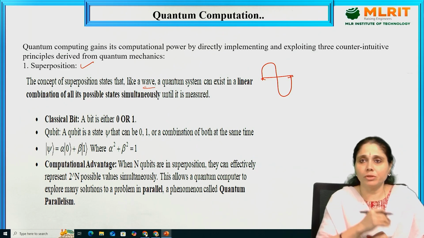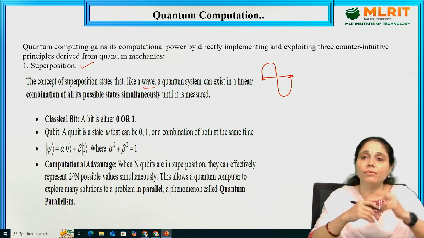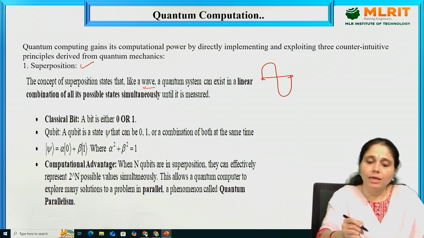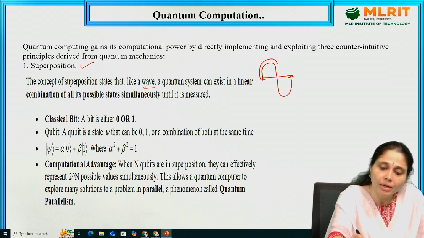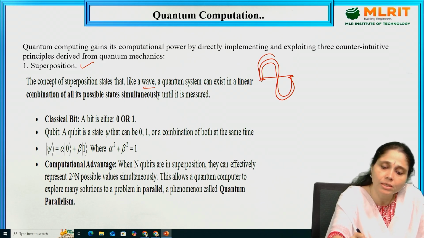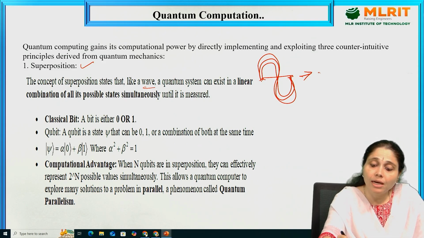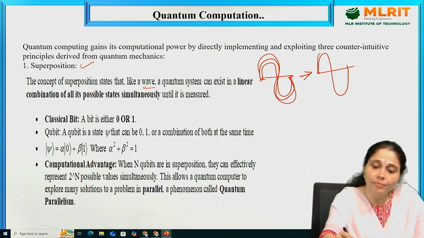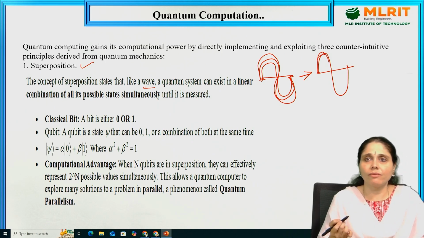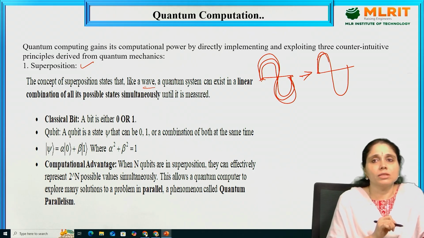What is superposition of waves? When one wave superimposes on another, meaning when a wave lies on another wave, this is the superposition. One wave superimposes on another and so on. What happens to it? It results in a wave with larger amplitude. So, this is the concept of superposition.